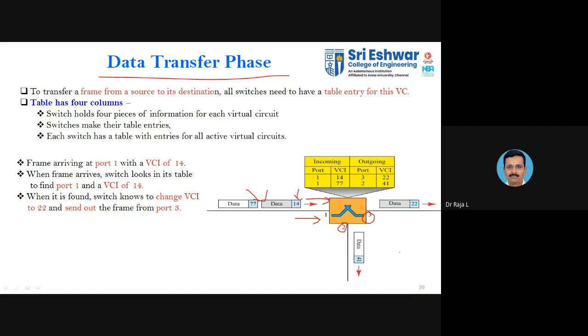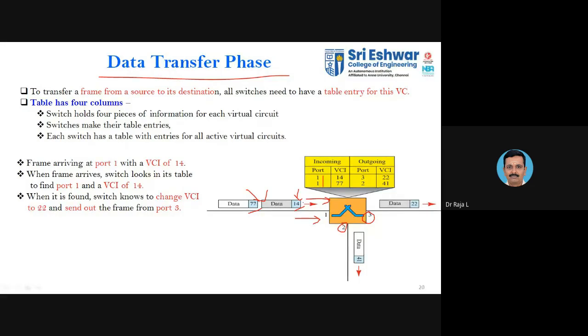So when you enter, you have a different VCI. That is what the table insists. So this is incoming. When you have port 1, you have two packets. One packet has a VCI of 14, and the other packet has a VCI of 77. But after the switch, it doesn't mean that it has to follow the same path. It may take a different path.